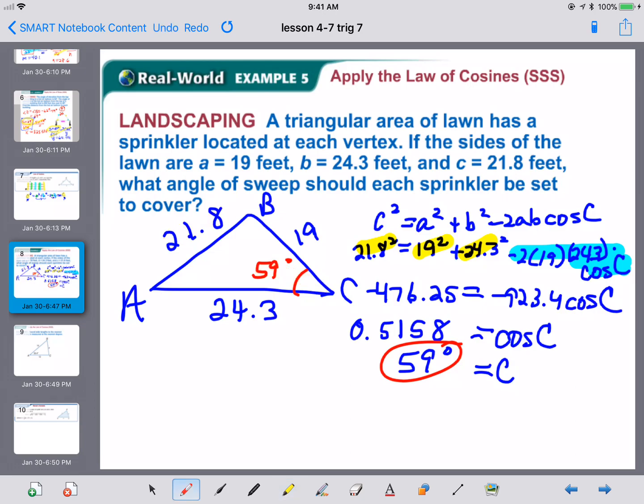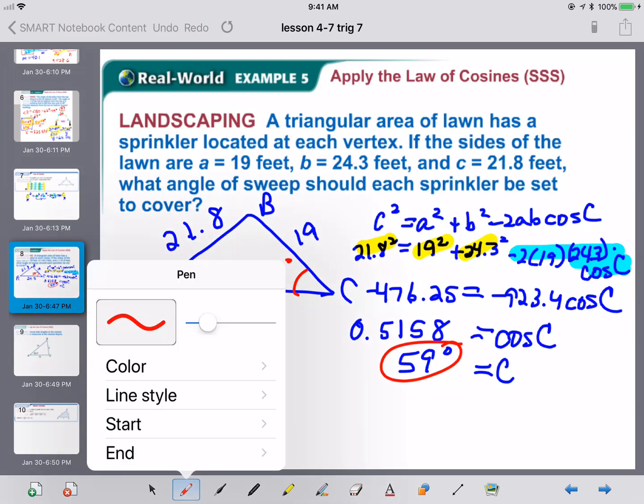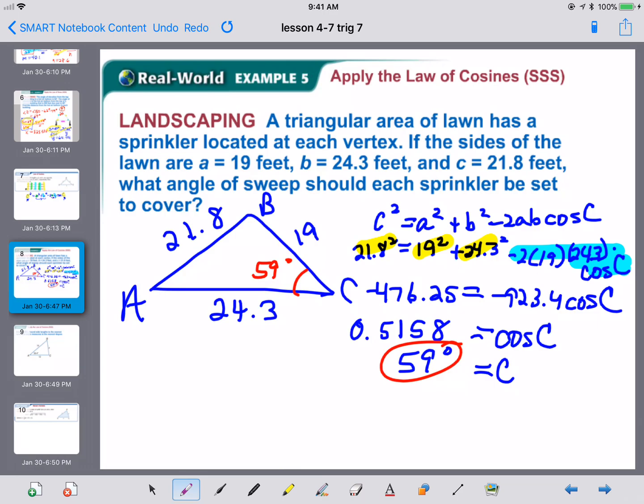So if you don't have to keep going and do the law of cosines again, why? It's harder than the law of sines. So now we've got this completed pair. Let's use that to help us find angle A. So I know that the sine of 59 over 21.8, the pair we know, will help us find a piece of the pair we don't know.